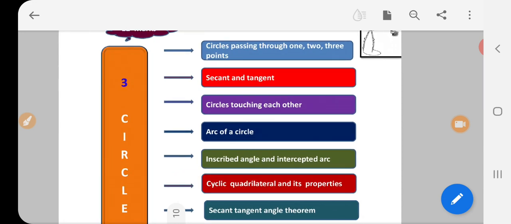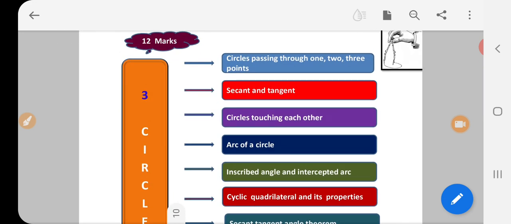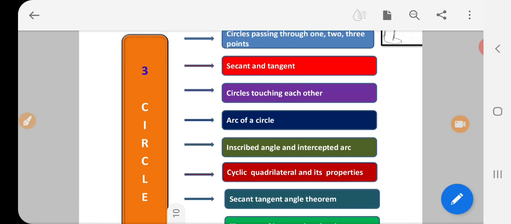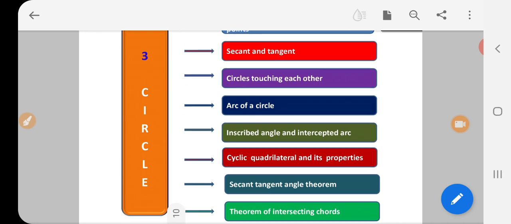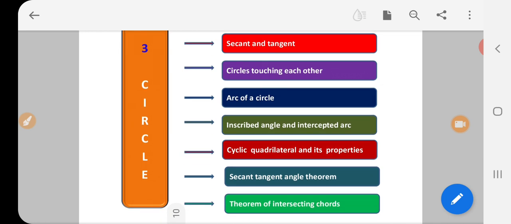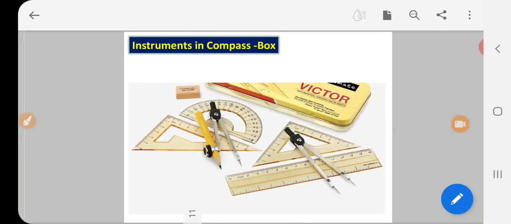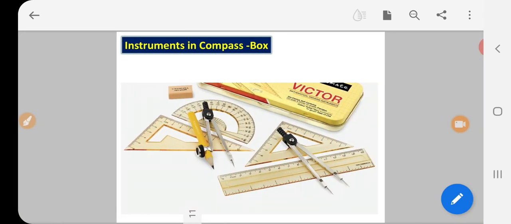In this we are going to discuss circle passing through 1, 2, 3 points, secant and tangent, circles touching each other, arc of a circle, inscribed angle and intercepted arc and the relation between them, cyclic quadrilateral and its properties, secant-tangent angle theorem, and theorem of intersecting chords. These three topics are very important as far as theorems are concerned.